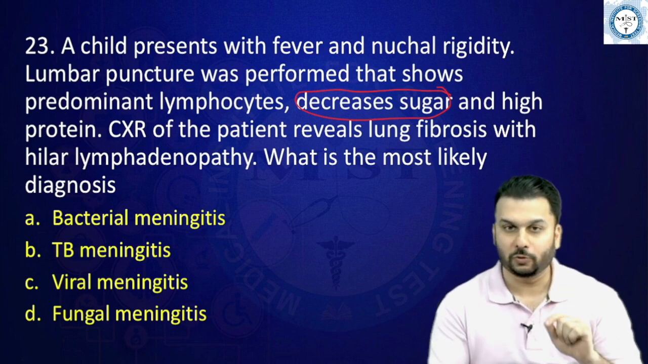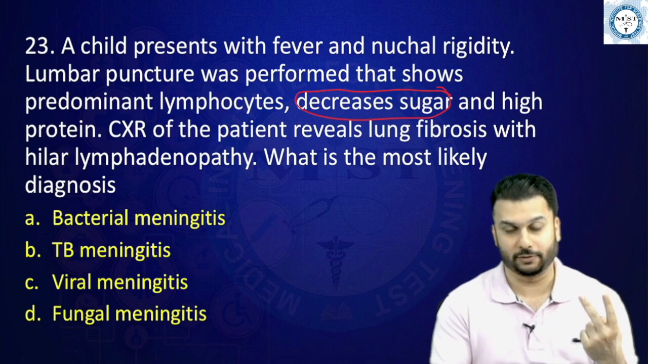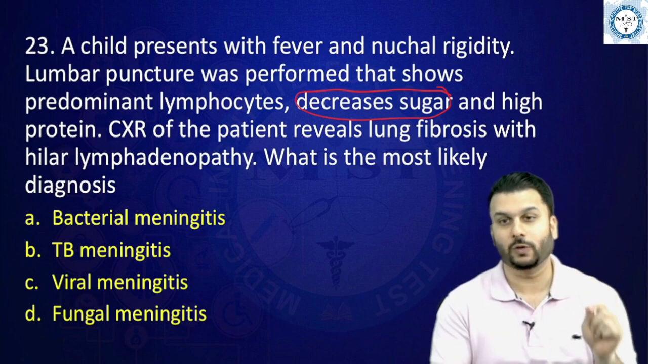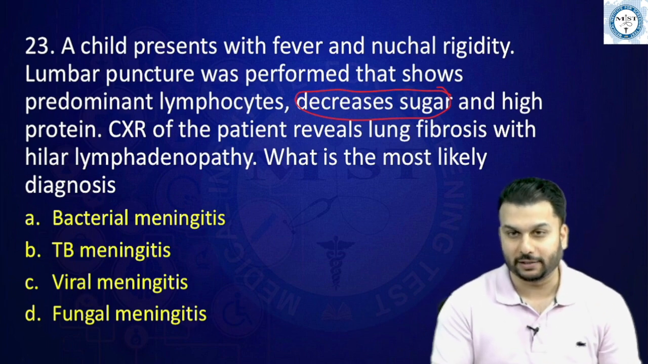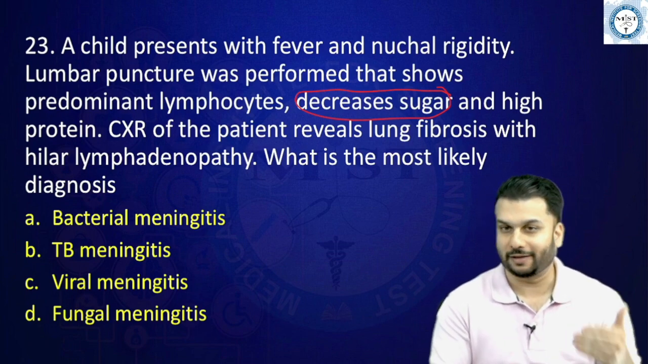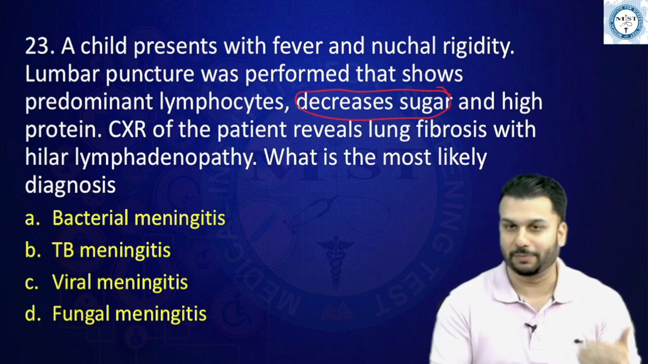Now how will I know if it's TB or bacterial meningitis? There are two hints that are given. Number one hint is if you look at the predominant cell, if it was the regular bacterial meningitis, what we call pyogenic meningitis, neutrophils should have been the predominant cell. But in TB meningitis, lymphocytes become important.